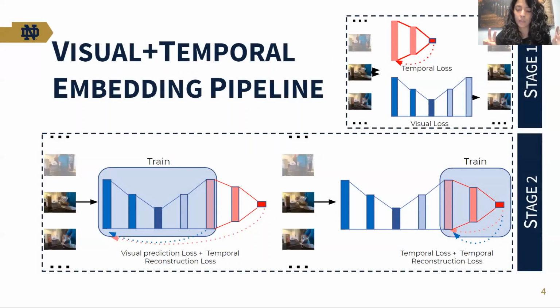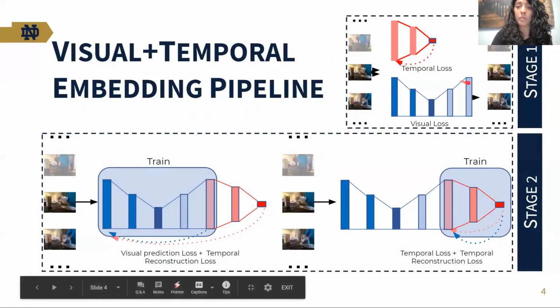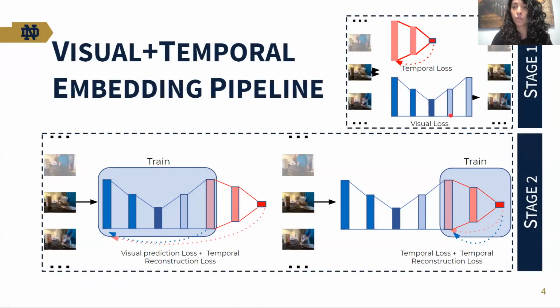For this, we have two main elements in our architecture. We have a temporal embedding model and a visual embedding model. And we train them in two stages. In the first stage, we train them disjointly from each other. So the task of the temporal embedding model is, given an input frame, predict the timestamp of that frame. And for the visual embedding model, given an input frame, predict 5 frames into the future. That is, if you have frame 0 as an input, then you want to predict how would frame 4 look like. Once we have trained them disjointly, then we join them into a GAN-like architecture.